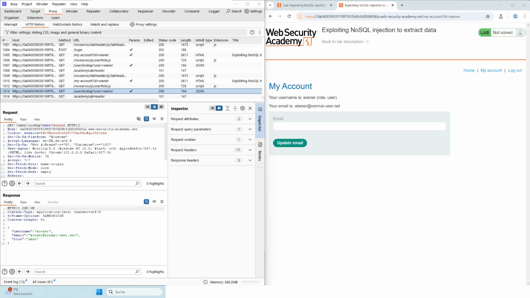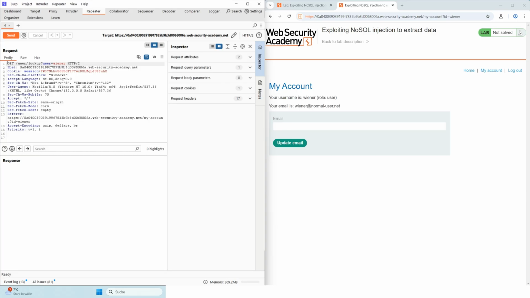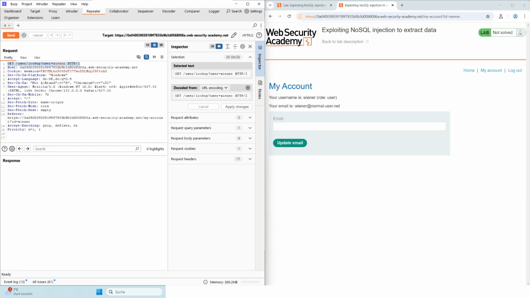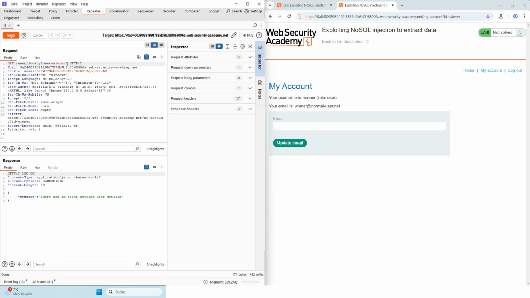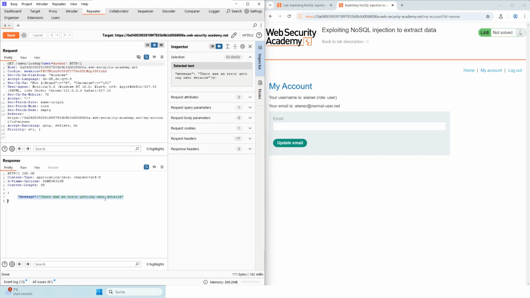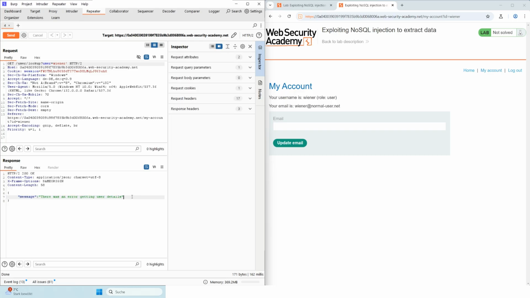Now we open the Burp Repeater and take a closer look at the request. The first line of the request is the most interesting for us. Here we insert a single apostrophe at the end of the user named wiener. When this request is sent, we receive an HTTP/200 OK response with the following error message: "There was an error getting user details." Based on this error message, we now know that the user input was not filtered or cleaned correctly.